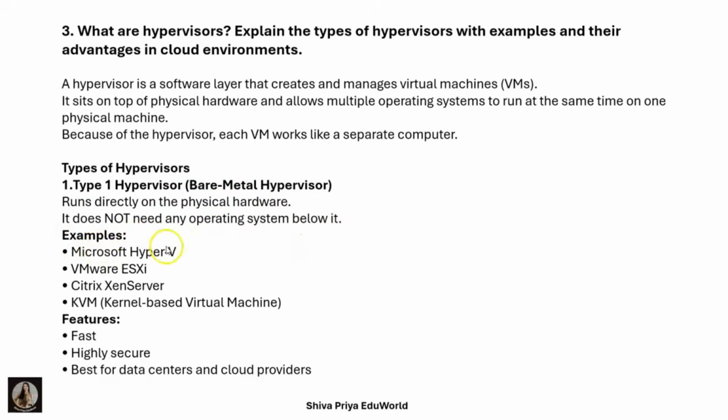For example, Microsoft Hyper-V, VMware ESXi, Citrix Xen Server, and KVM, that is Kernel-based Virtual Machine. The features of this Type 1 hypervisor are fast, highly secure, and best for data centers and cloud providers. It is all about the Type 1 hypervisor, that is bare metal hypervisor.